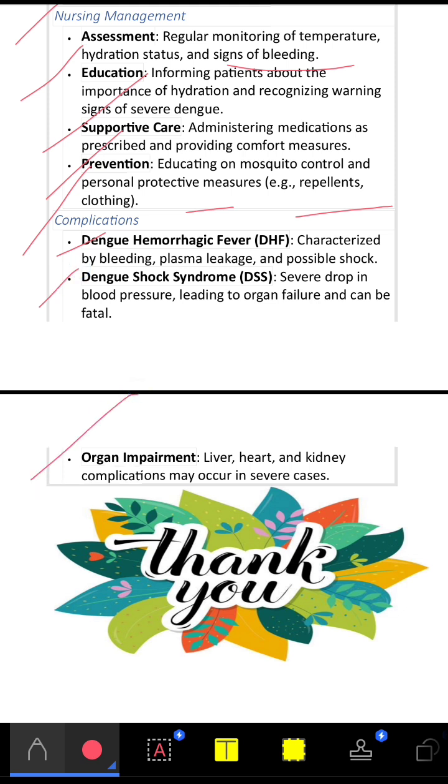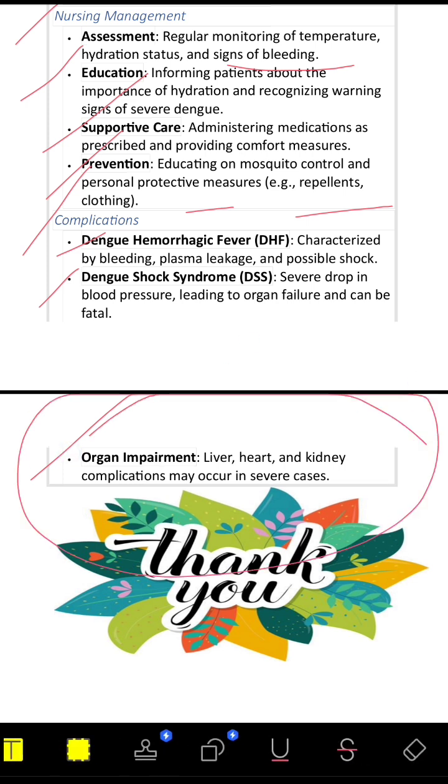So these are the complications of dengue.